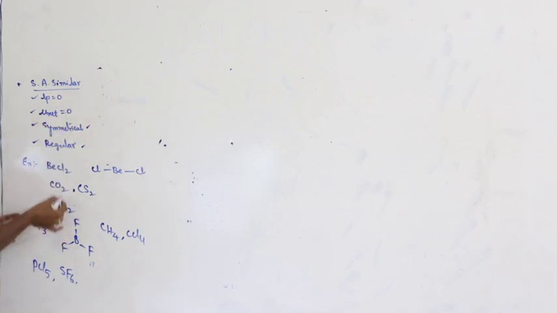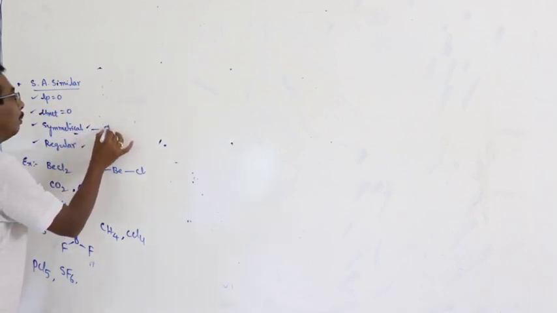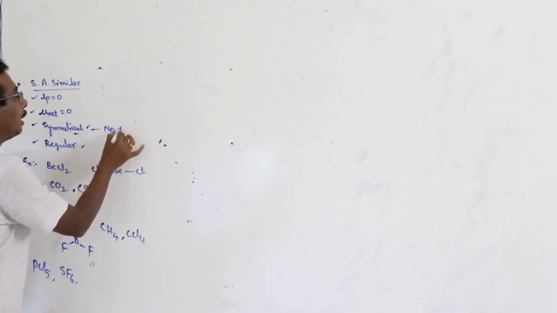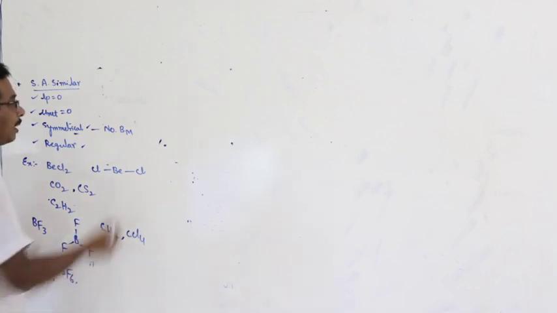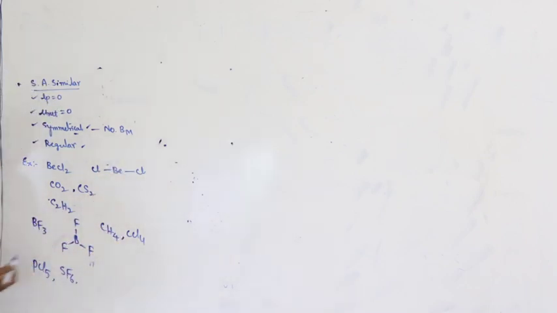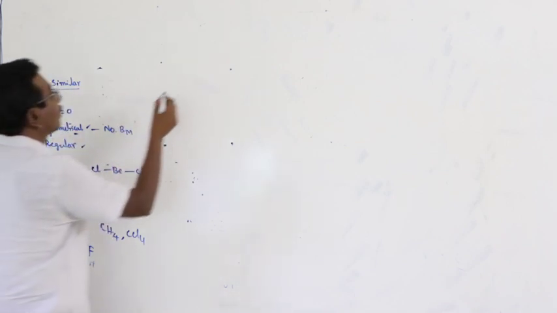In this case, we can decide the shape of the molecule based on the number of bond moments. If 2 bond moments are there, then linear. 3 bond moments, planar triangle. 4 bond moments, tetrahedral. 5 bond moments, trigonal bipyramidal. 6 bond moments, octahedral. This is the first case. Next one.